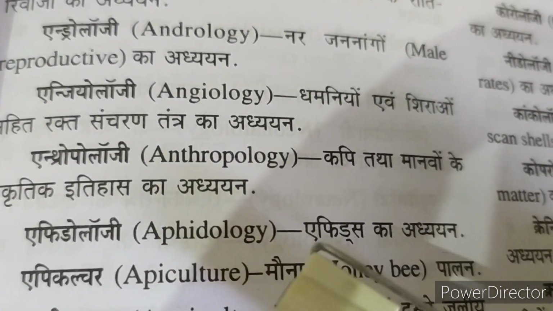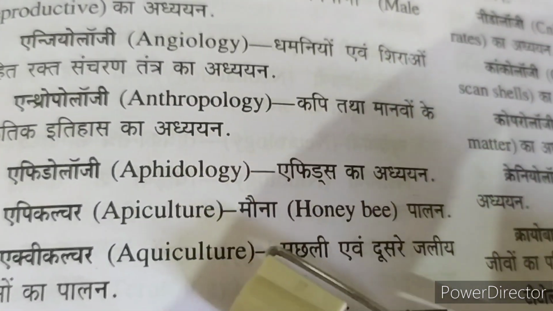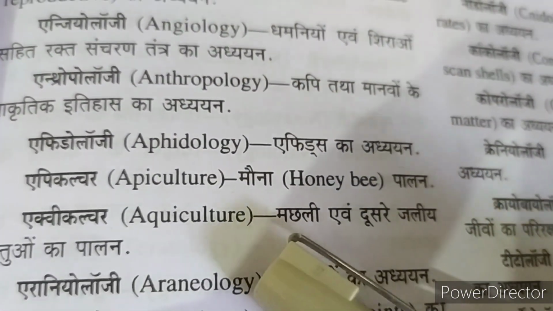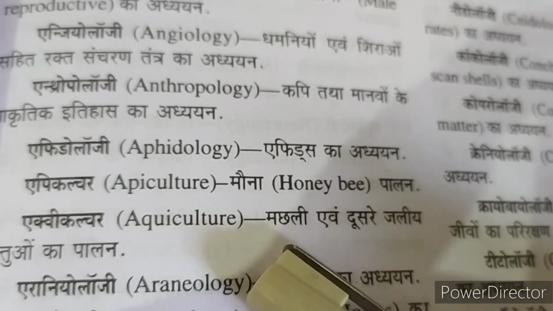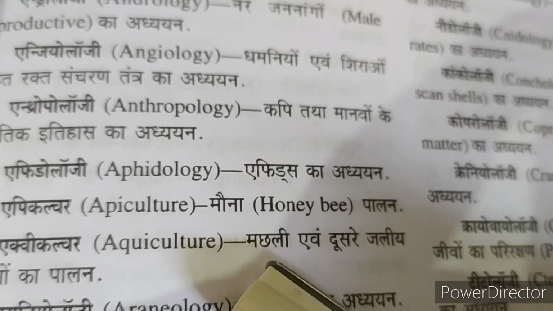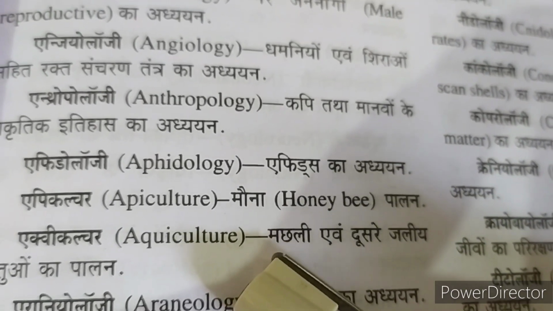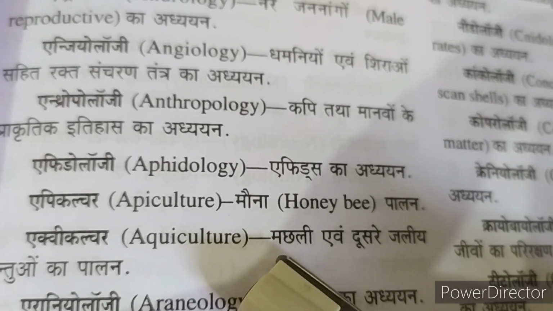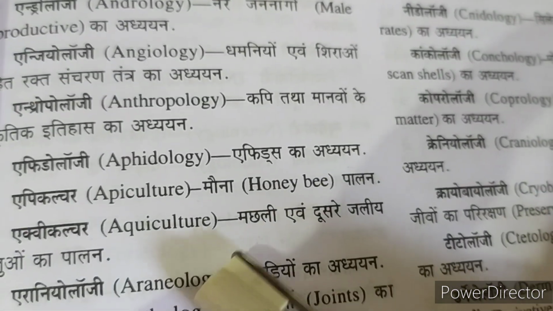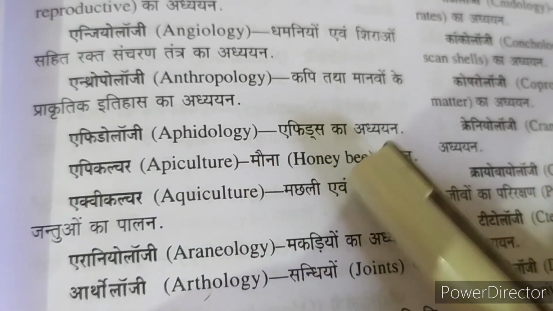Aphidology, in which we study about aphids. Apiculture, in which we study about honeybees. Aquaculture, in which we study about aquatic organisms, and even the different types of fishes, and the development of fishes, developing the culture of fishes and aquatic organisms.